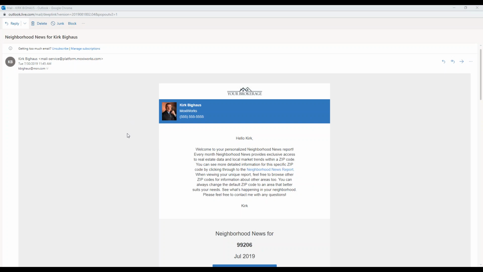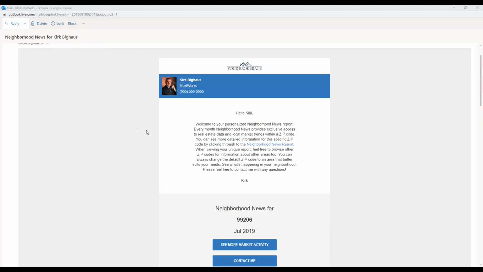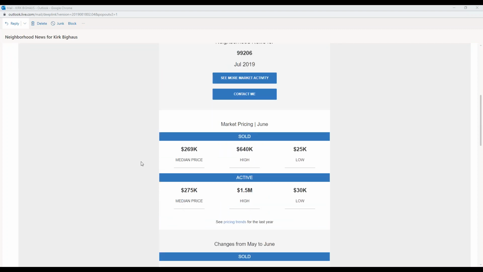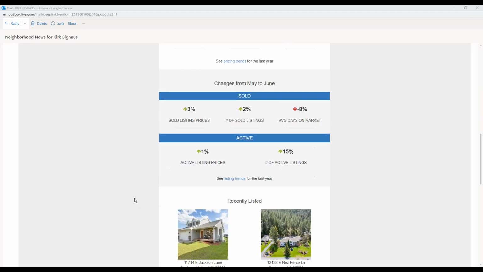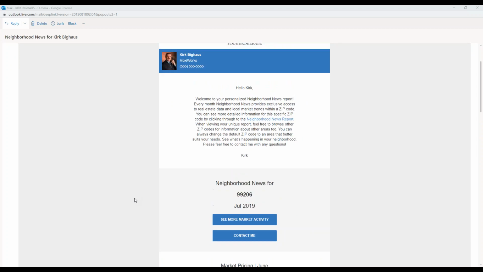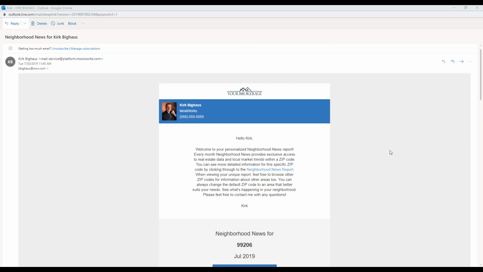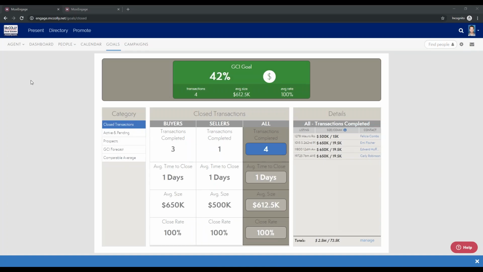But this is what the neighborhood newsletter actually will look like when it comes into the client. So you can see the zip code here, you got the month, and you'll have all the information below it. So a nice little clean email, and you got the branding up top too. So this will be the McColly branding as well as their colors.